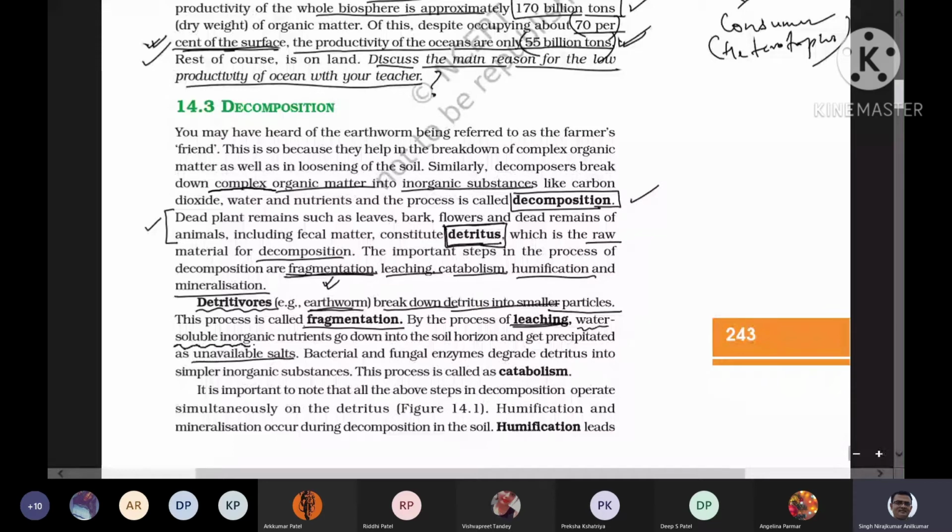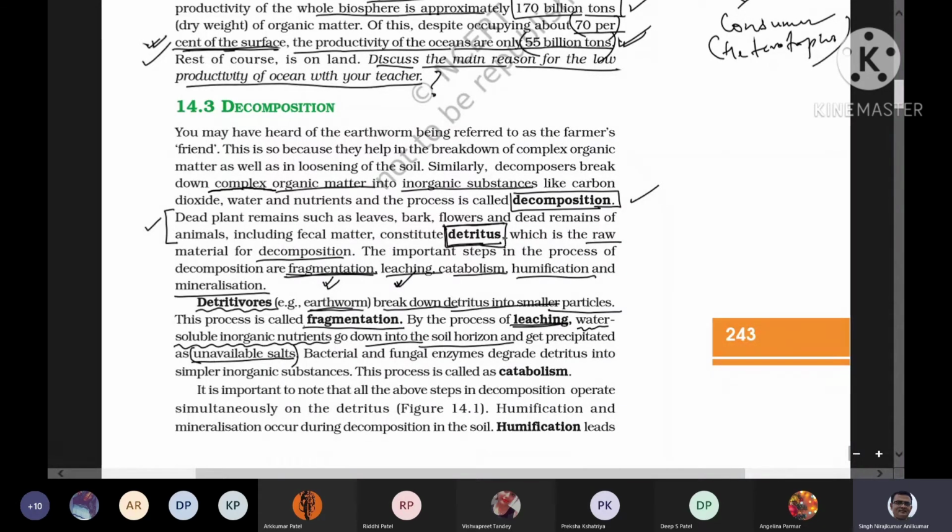Water soluble inorganic nutrients, they got precipitated down into the soil horizon, right? And this process is called leaching. And those leached salts, जिसकी leaching हो गई, are unavailable for the plants and animals, right? So this second process, leaching, is completed. तो decomposition में जो second process है leaching, complete हो गई, all right?